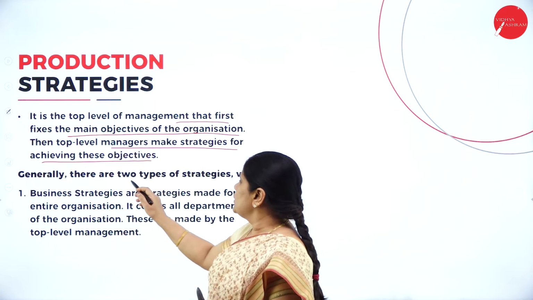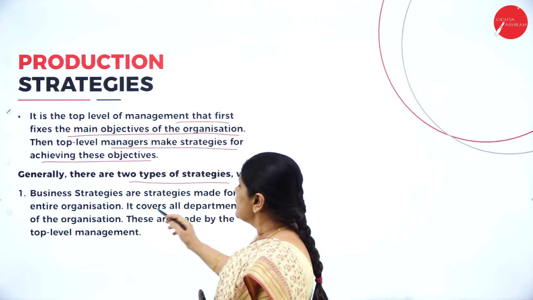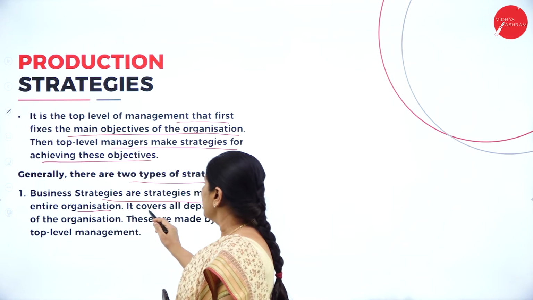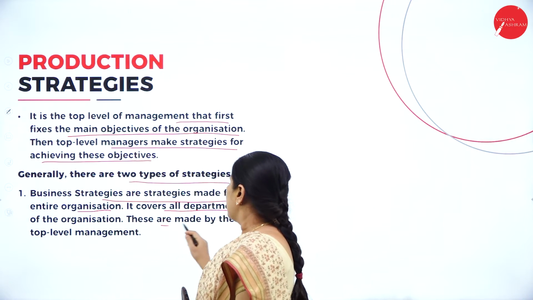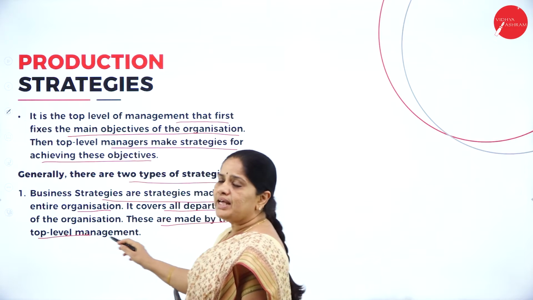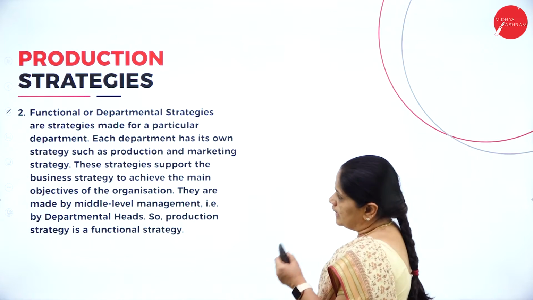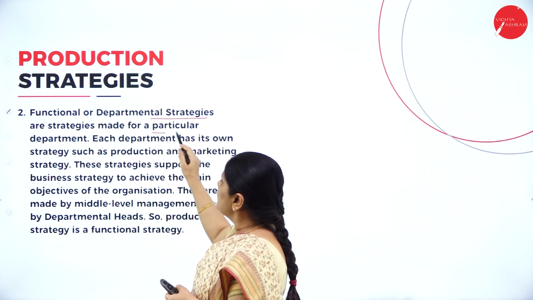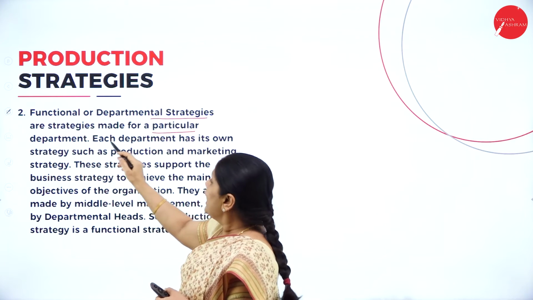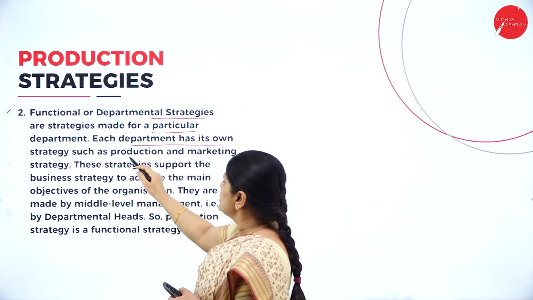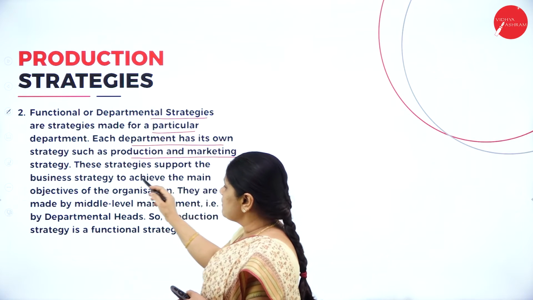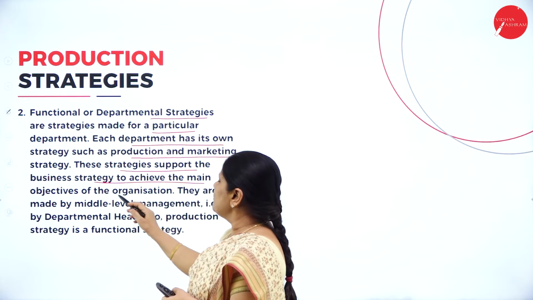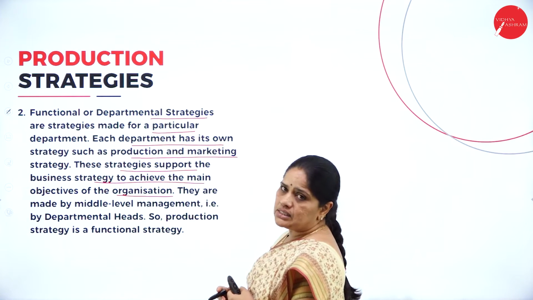So, generally, there are two types of strategies, that is, business strategies are strategies made for the entire organization. It covers all departments and they are made by the top level management. Then, next one is the functional or the departmental strategies. They are made for a particular department and each department has its own strategies such as production and marketing, and they support the business strategy to achieve the main objectives of the organization.